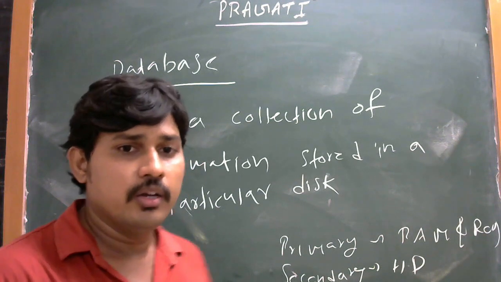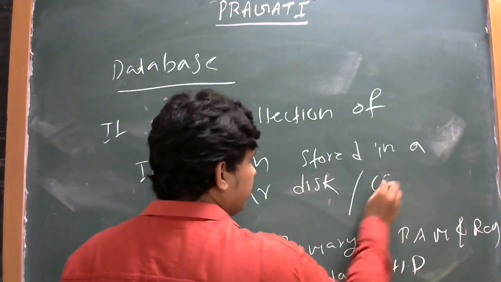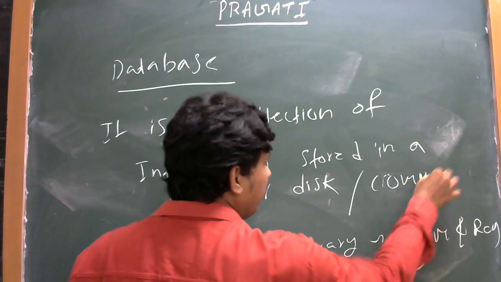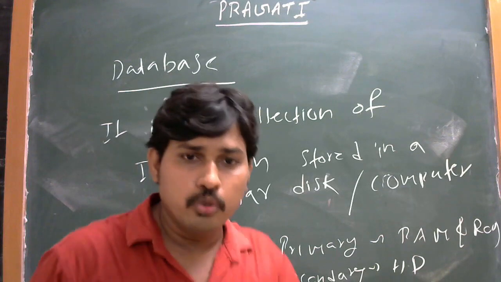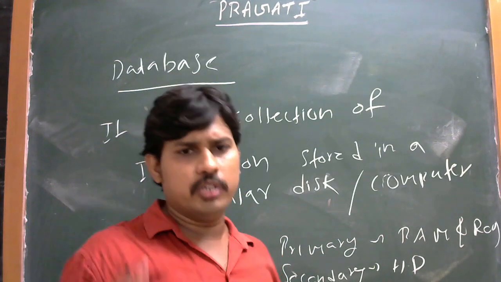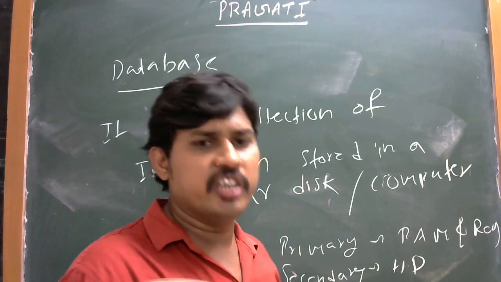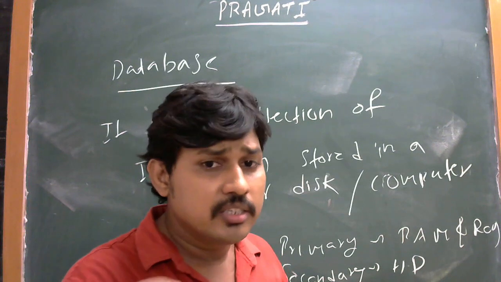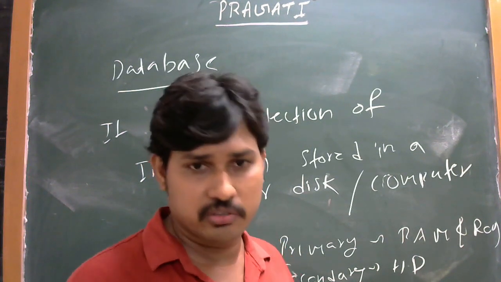For example, we take a computer. The computer consists of two devices, primary and secondary. Most users save the data in the hard disk.